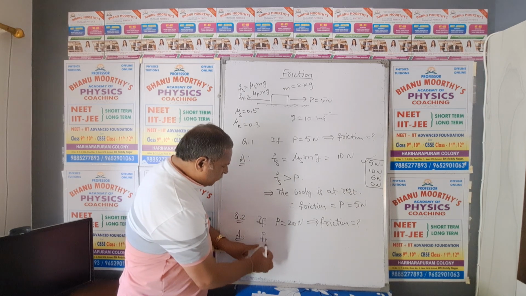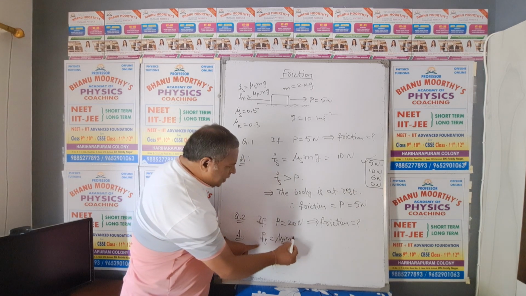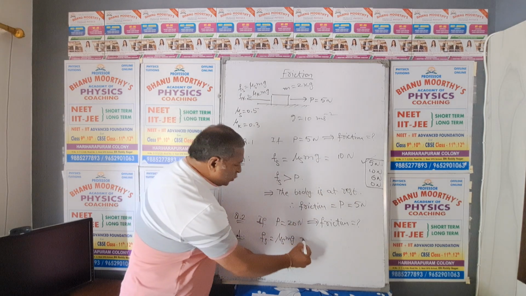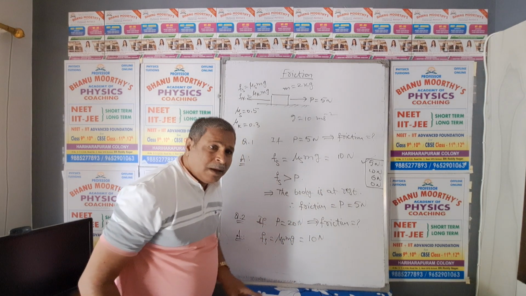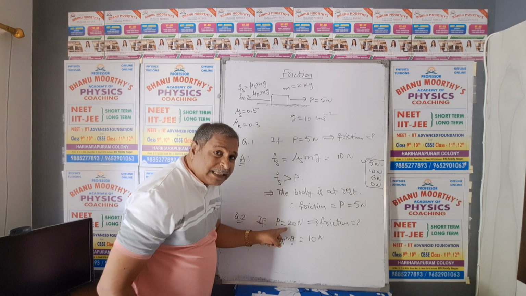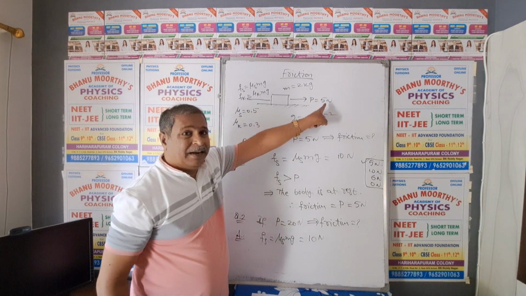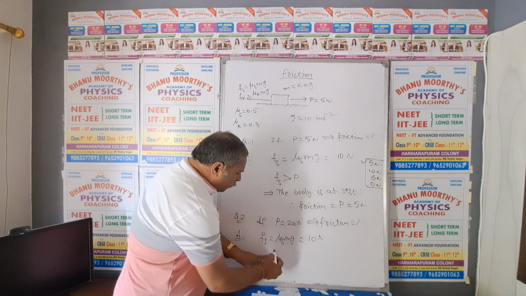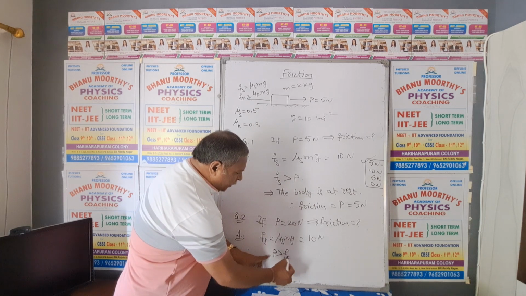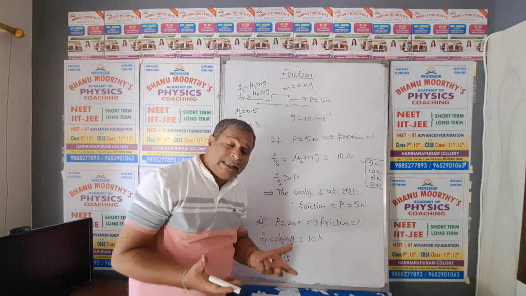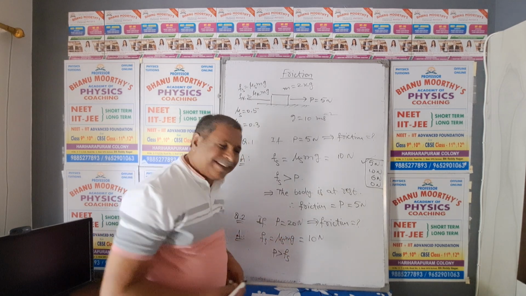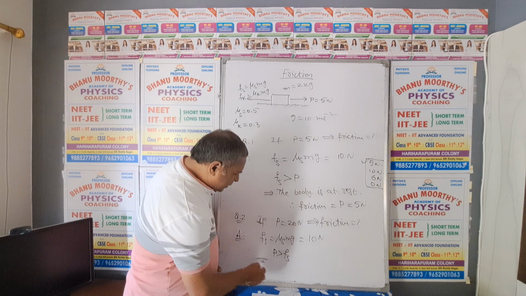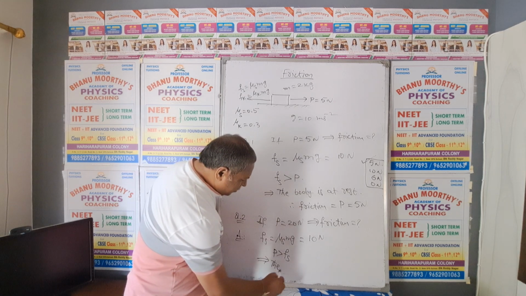First we have to calculate Fs, that is mu s mg, the same data is given there. Substitute the values and you will get 10 Newton. But how much pulling force is given this time? 20 Newton is given here. So the pulling force is greater than the static frictional force. If the pulling force is greater than static friction, what do you say? The body is in motion. So that implies the body is in motion.